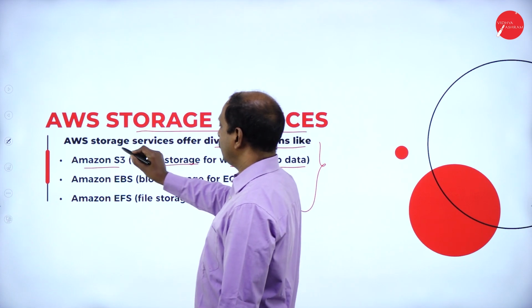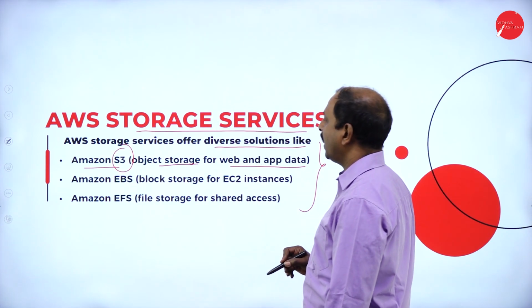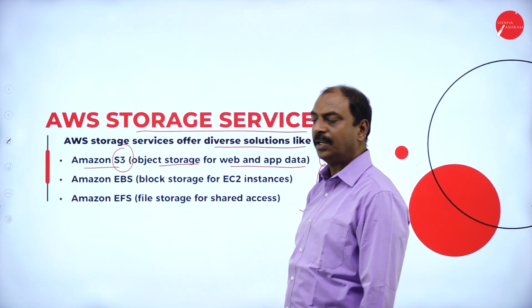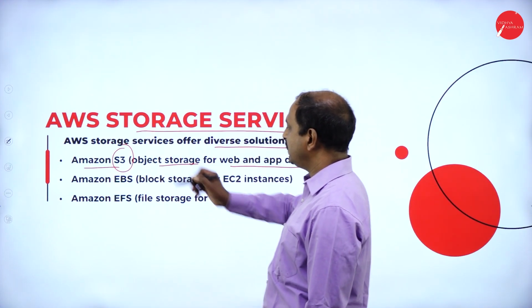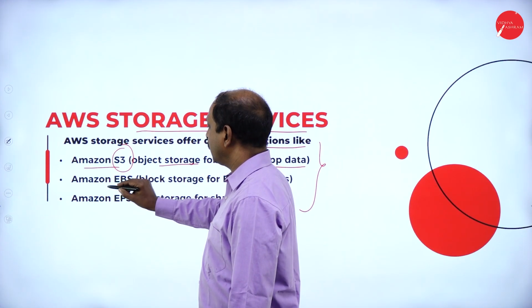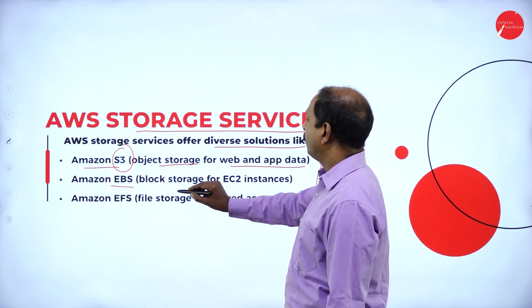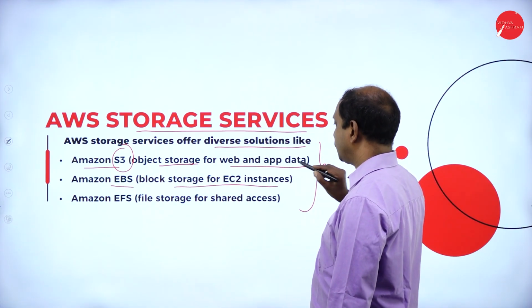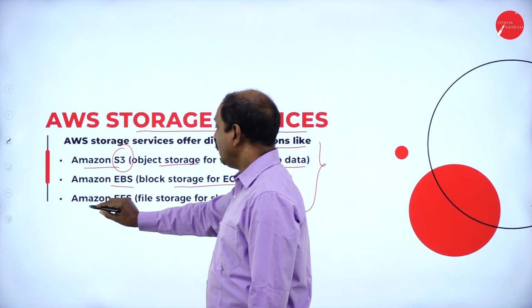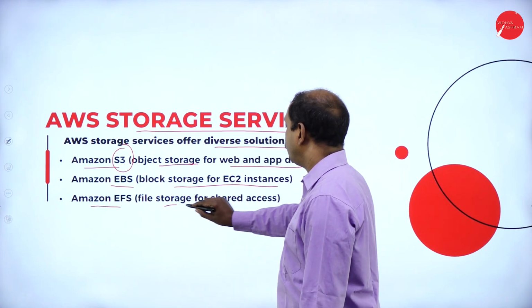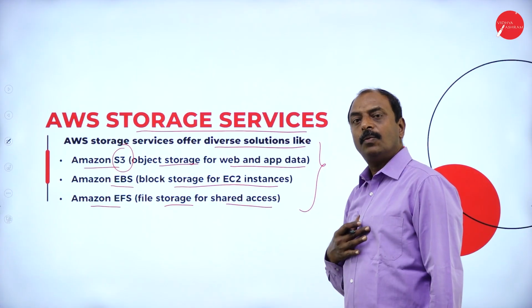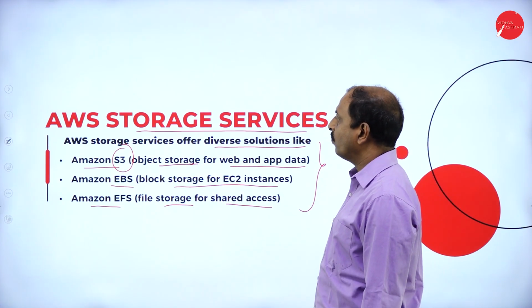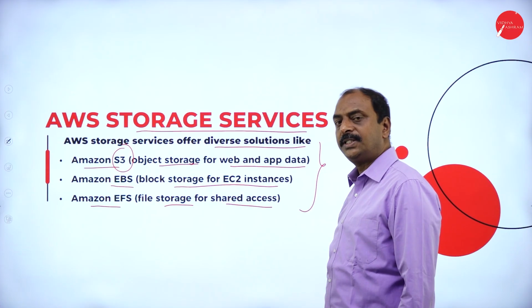In Amazon S3, all the applications or information are stored in the form of an object. Next one is Amazon EBS, block storage for EC2 instances. Amazon EFS, file storage for shared access. These are all the different storage services provided by Amazon Web Services.